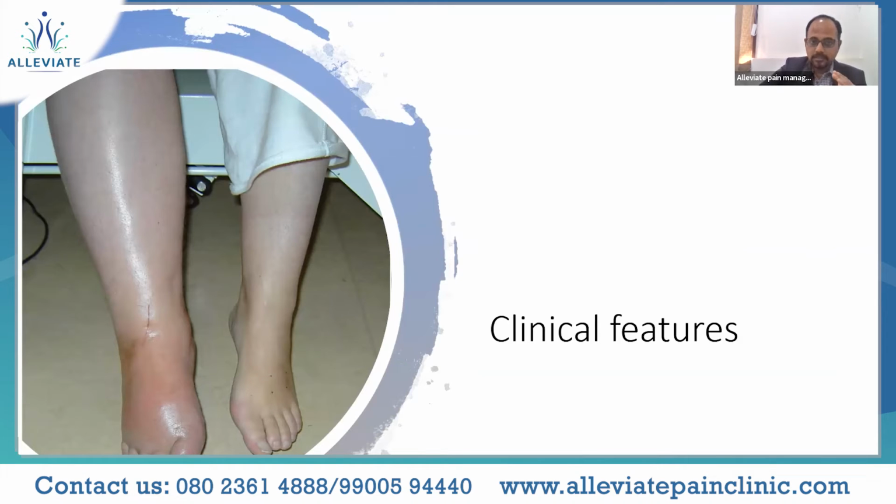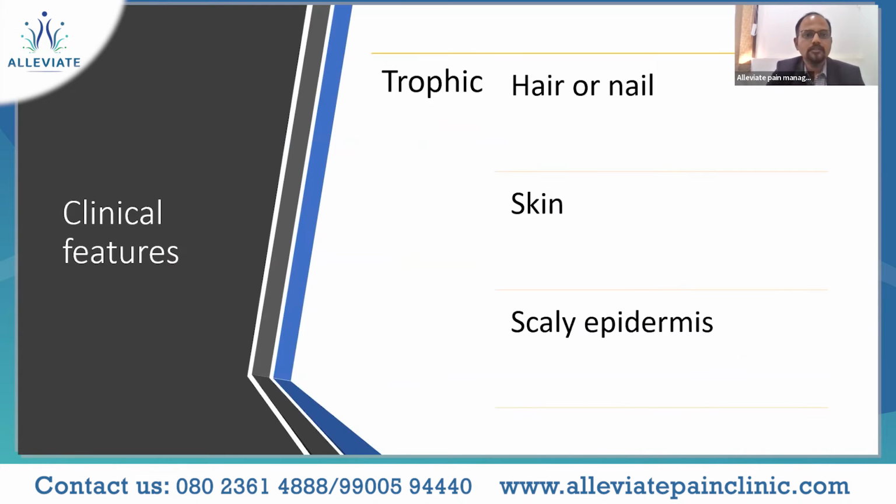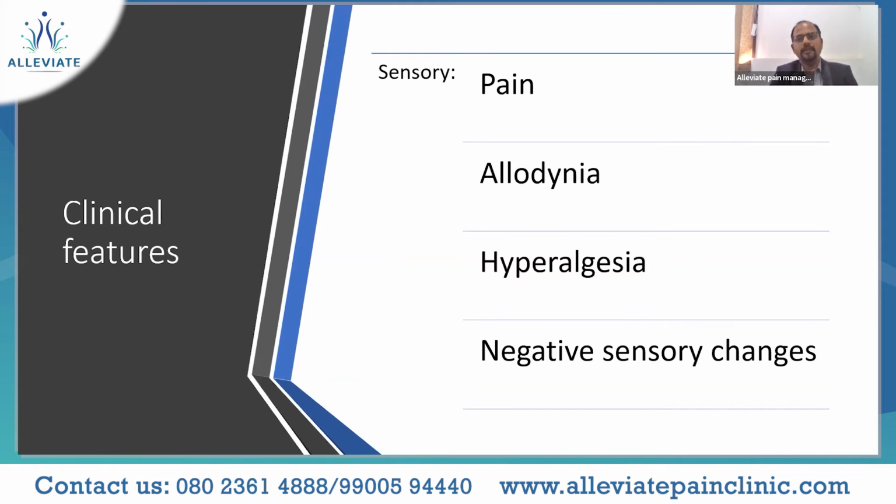Okay, so coming to the clinical features of this particular condition, which is a diagnosis of ruling out. After the other differential diagnoses are ruled out, then it is diagnosed. The clinical features are clubbed as sensory, motor, autonomic, and trophic. Coming to the sensory changes, pain. We know now that the pain is either spontaneous or evoked, and also a characteristic feature is allodynia.